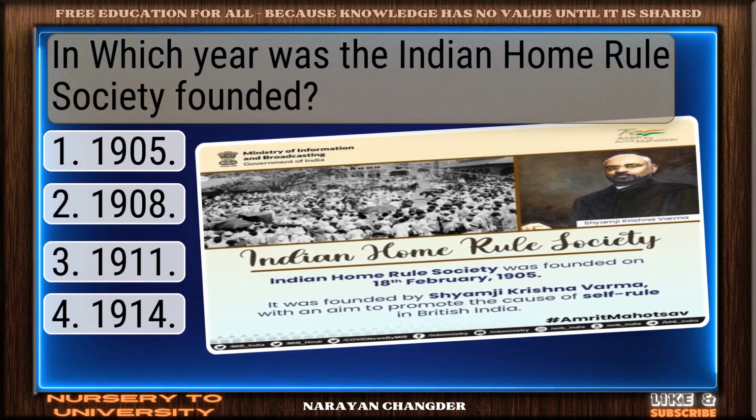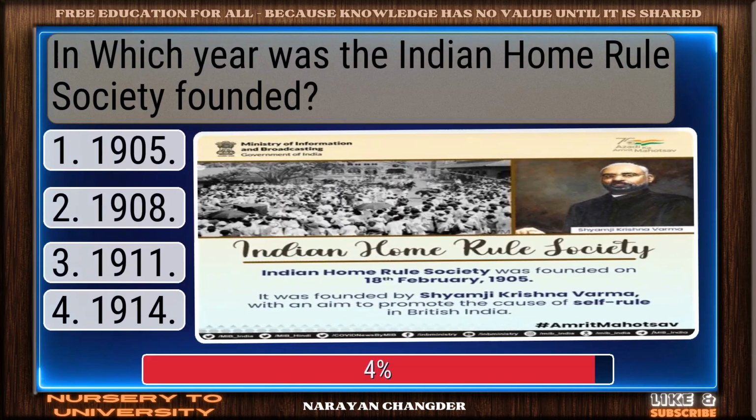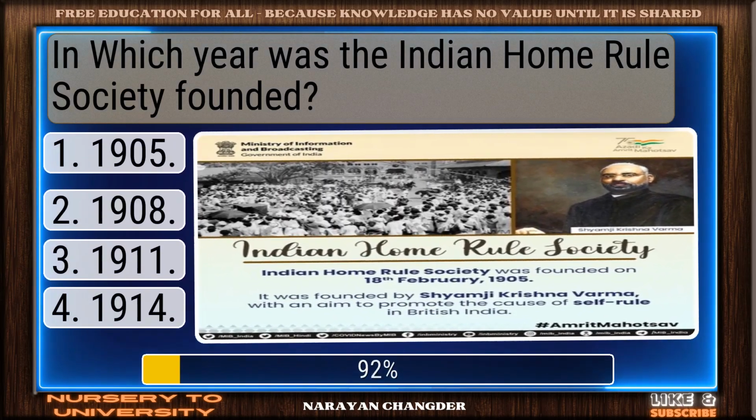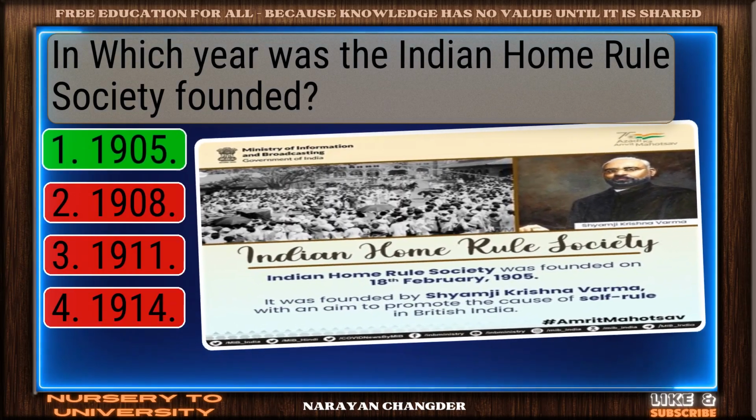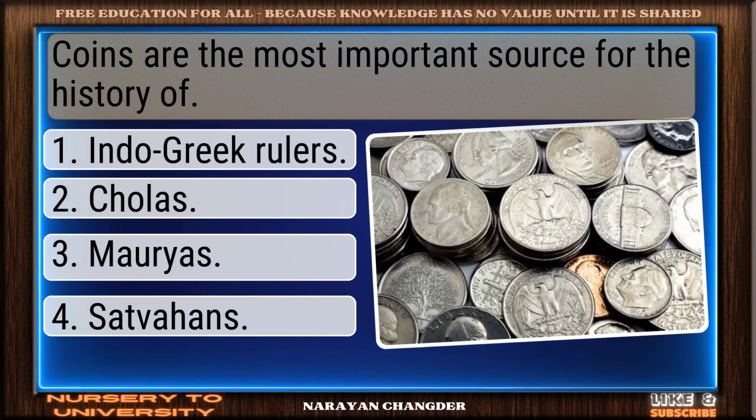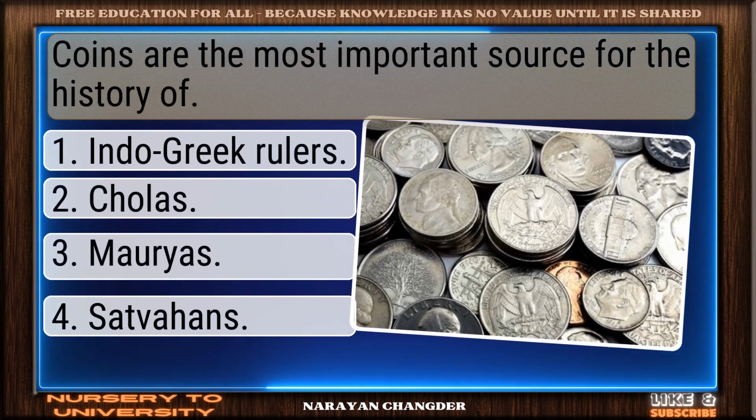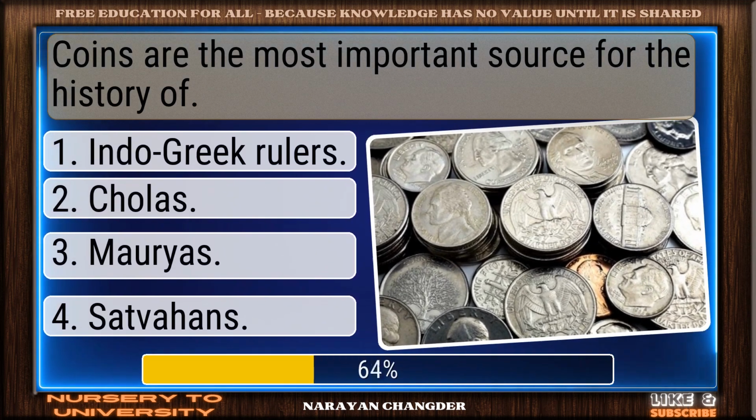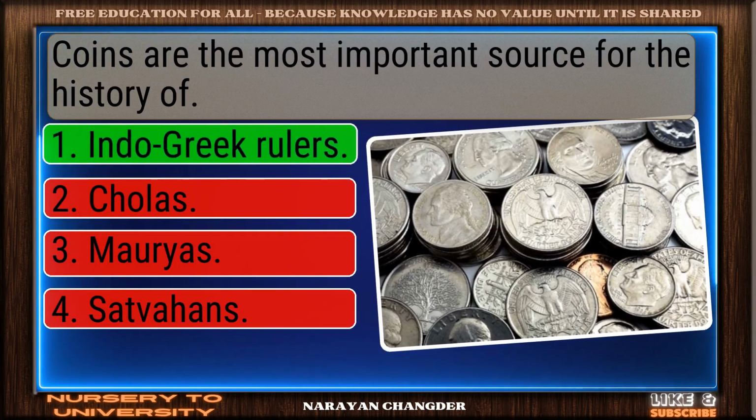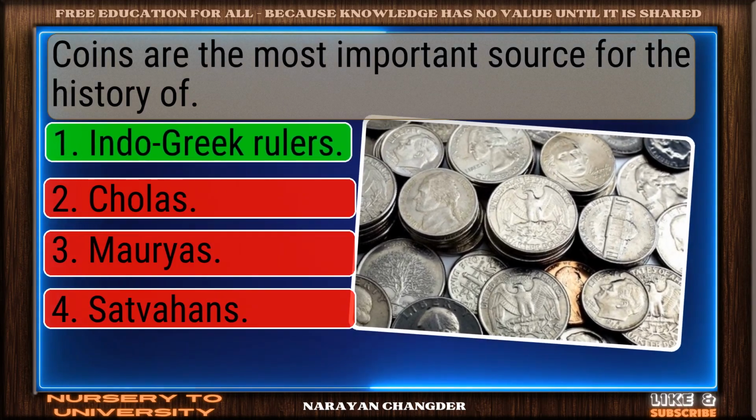In which year was the Indian Home Rule Society founded? 1905 is spot on. Coins are the most important source for the history of. Excellent choice. Indo-Greek rulers is right.